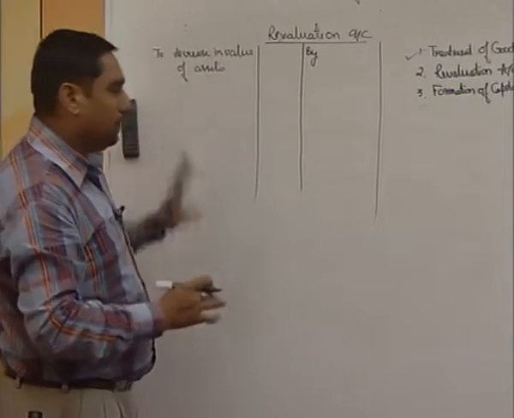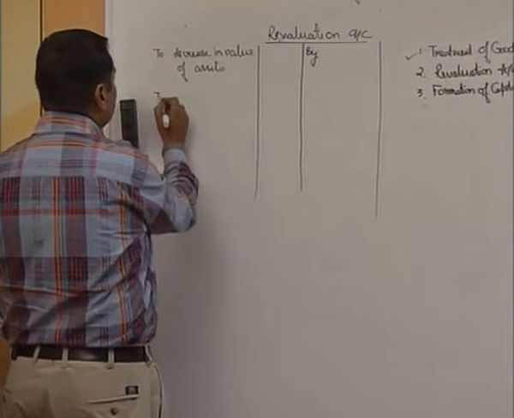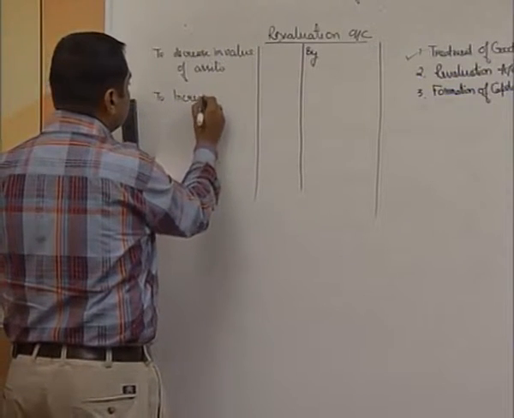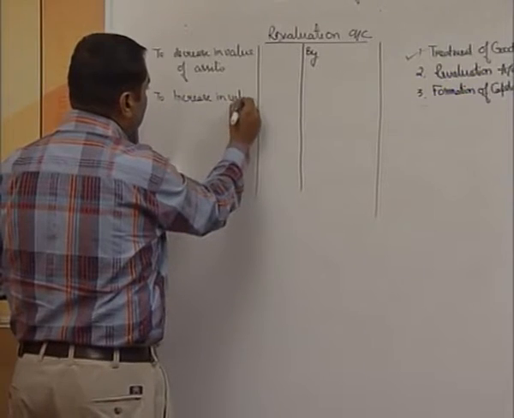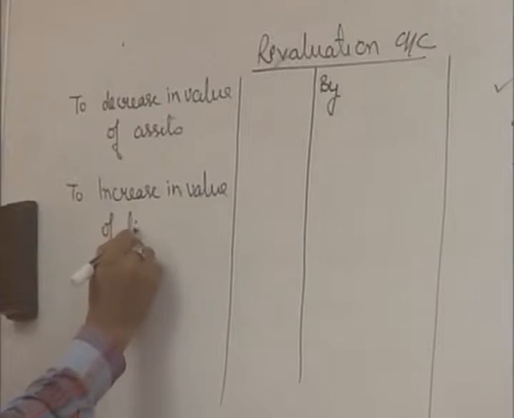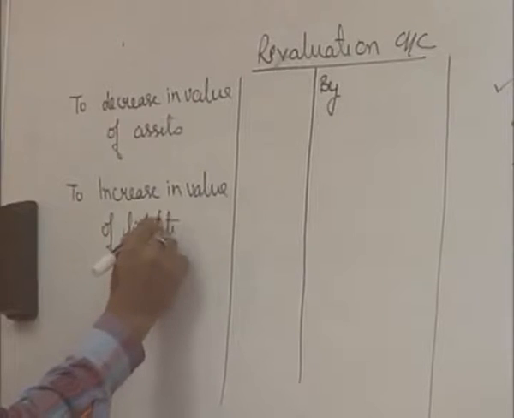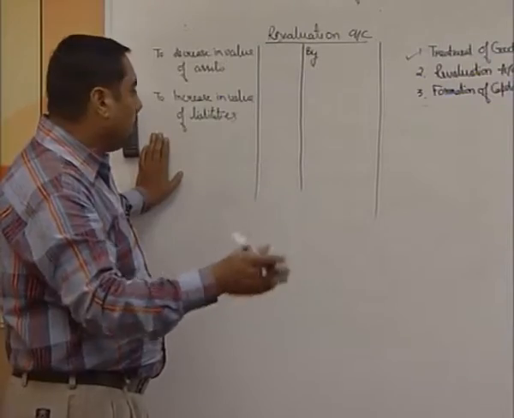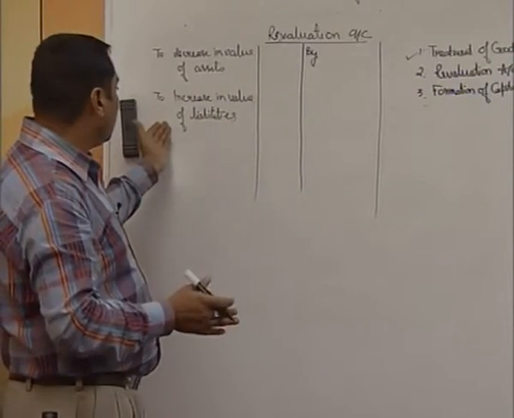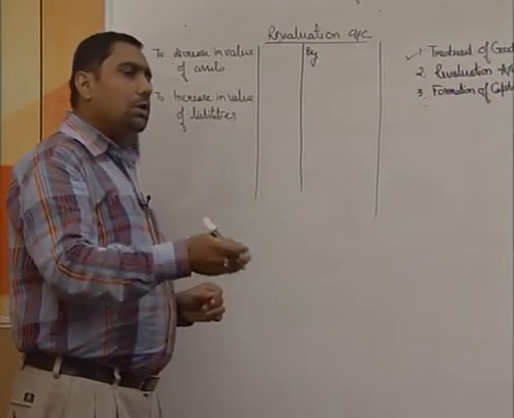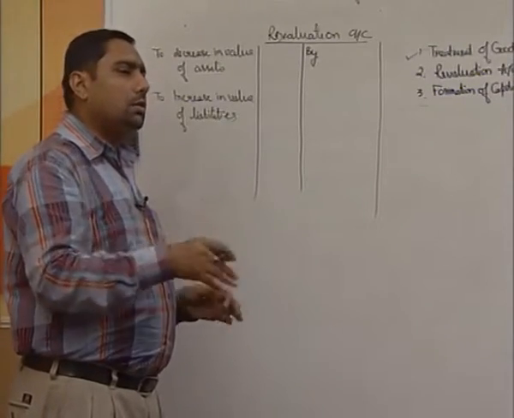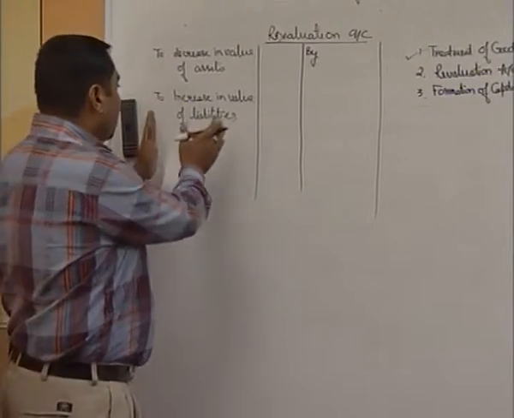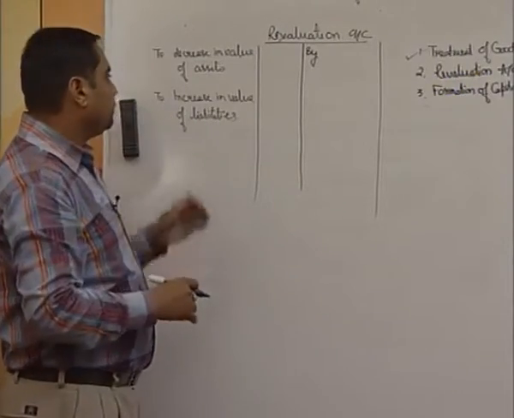The second thing is increase in value of liabilities. Now, in case the value of the liability increased, there were some creditors which were not traced and some value increases, then in that case it is a loss for a business, it is going to be written on a debit side. If the banks put some interest or some penalty, then in that case it is a loss for a business and will be shown on the debit side.